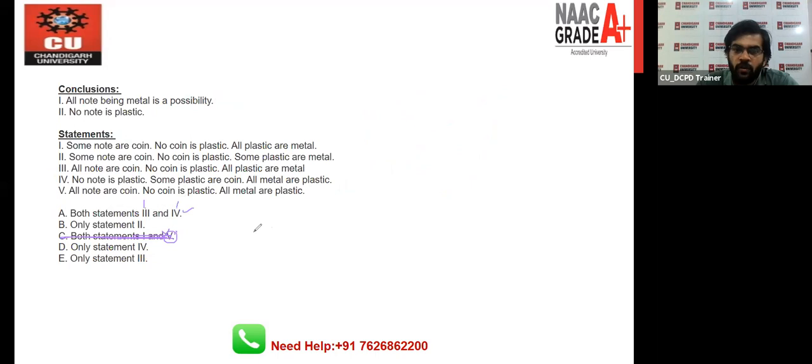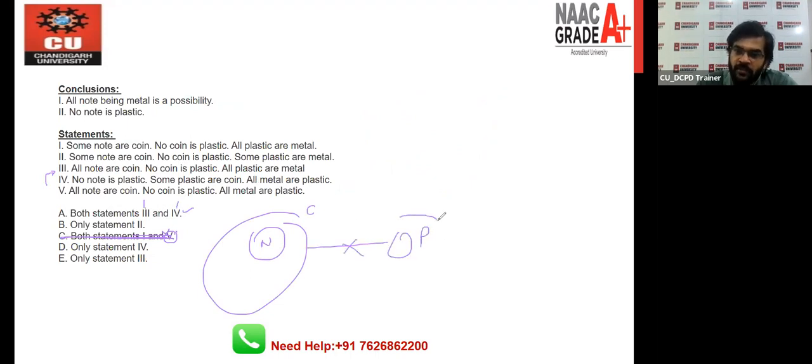Statement number 3 we have is this. All notes are coins. And no coin is plastic, which means there is no intersection between coin and plastic. And all plastic are metal. This is the metal setup. Now read the conclusion again: all notes being metal is a possibility.